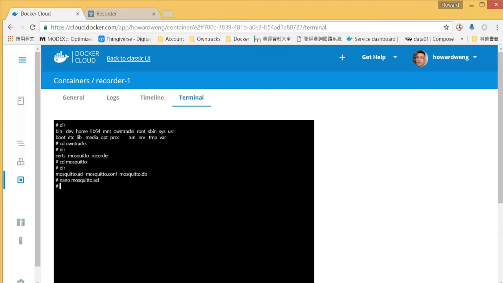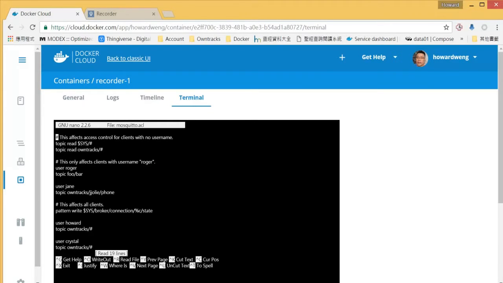Okay, so if you want to make sure, you can go inside to enter this file again to make sure. Okay, so you can see that is read.